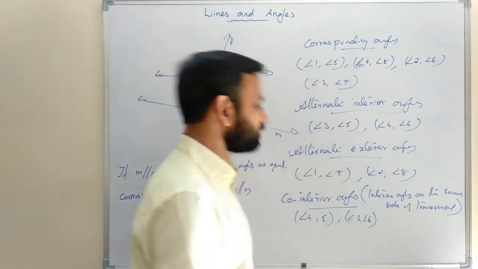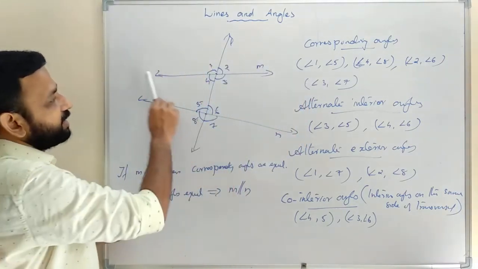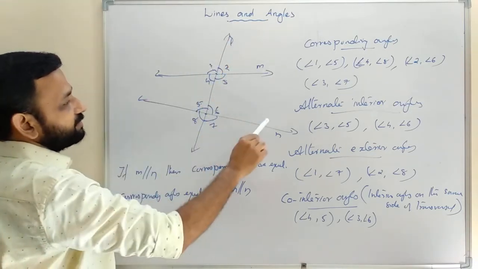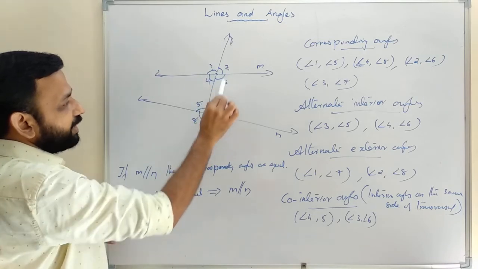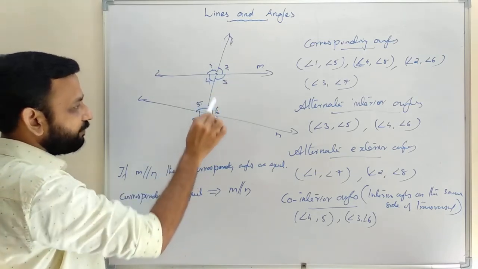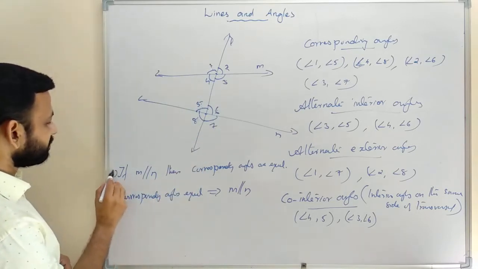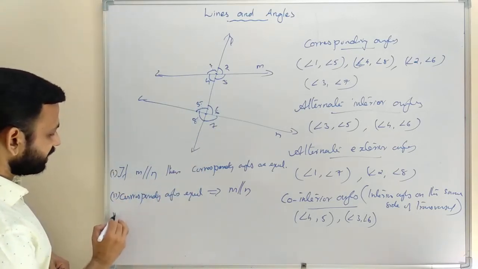That is angle 4 equals angle 6, angle 3 equals angle 5.